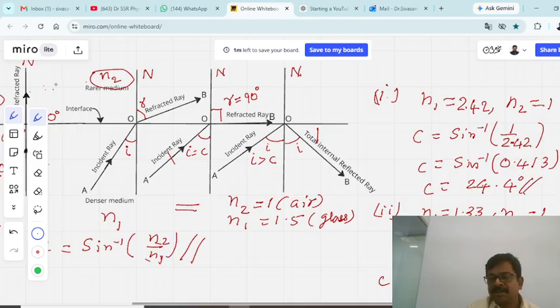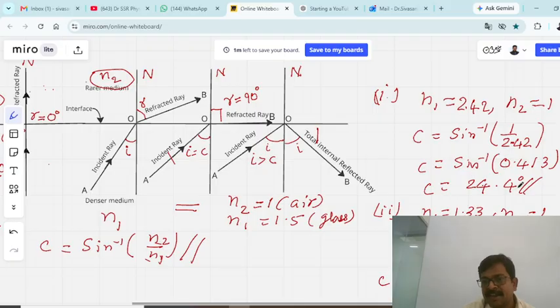Very important, students. That means any light incident above this angle, up to 90 degrees, will undergo total internal reflection. That's why diamond shines bright, because a good amount of light gets trapped. Any angle more than this will always bounce back into the diamond medium, and only angles less than this can escape out of the diamond.